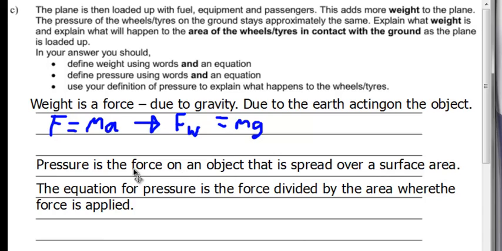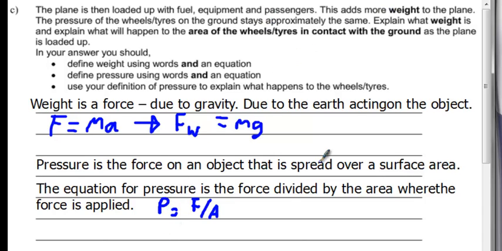Pressure is the force on an object that is spread over a surface area. The equation for pressure is force divided by area, where that force is applied. Now, use this definition of pressure to explain what happens to the wheels. Up here in the question, we're told that the pressure stays the same. So we know that P is the same, okay?